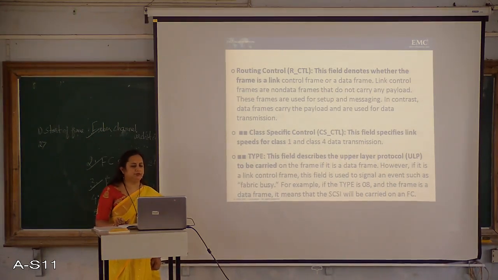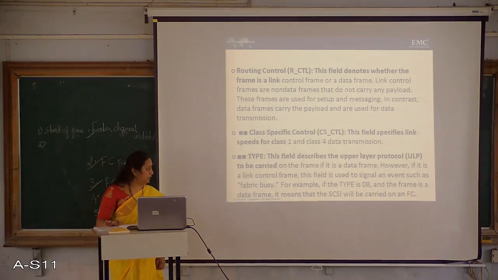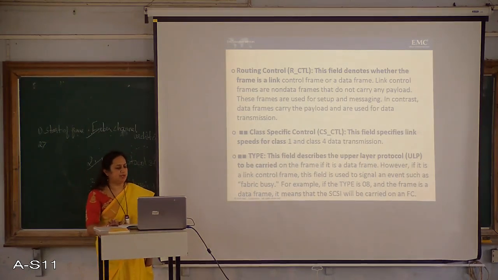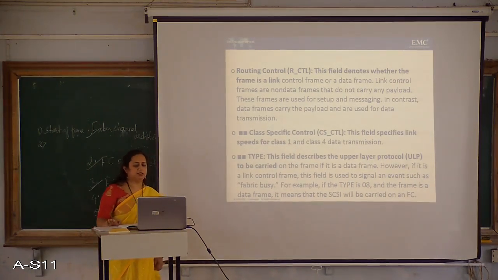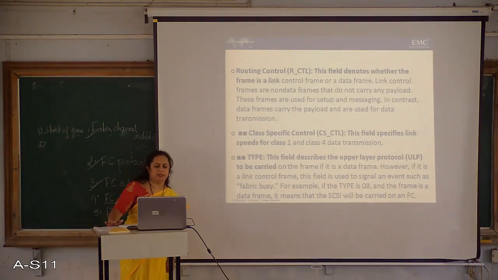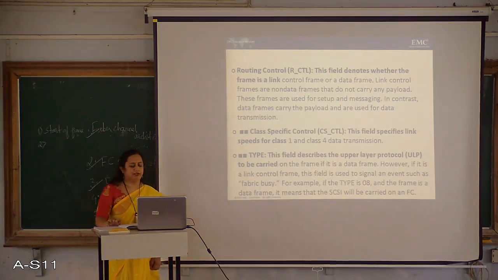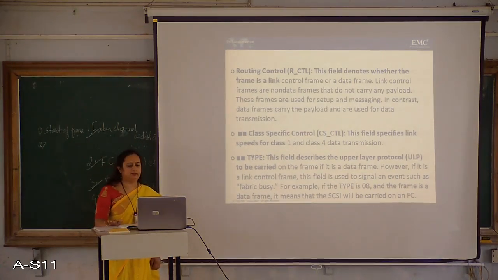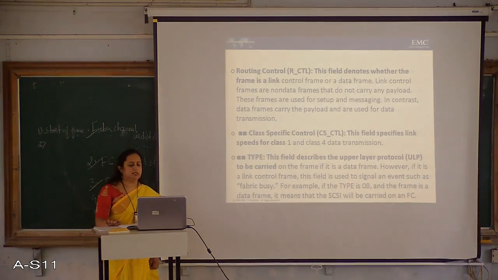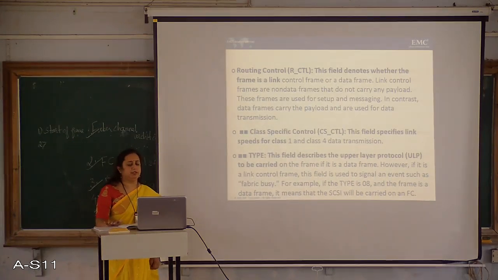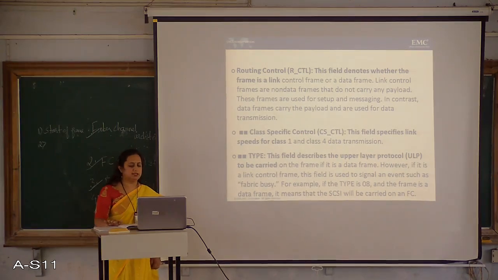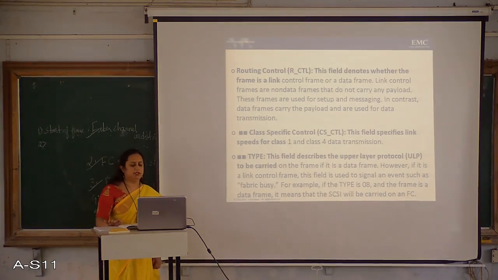Then the next information in the header is class specific control. This field specifies link speeds for class 1 and class 4 data transmission. Type: this field describes the upper layer protocol to be carried on the frame if it is a data frame. However, if it is a link control frame, this field is used to signal an event such as fabric busy. For example, if the type is 08 and the frame is a data frame, it means that SCSI will be carried on FC.